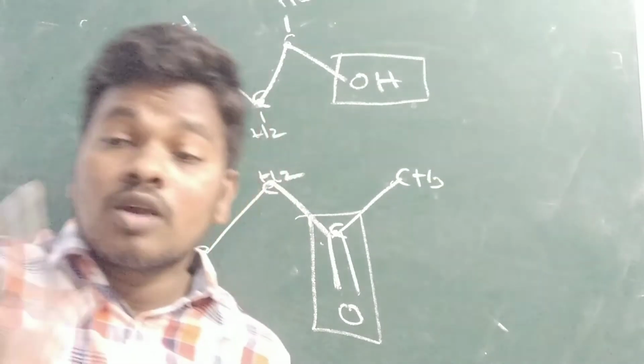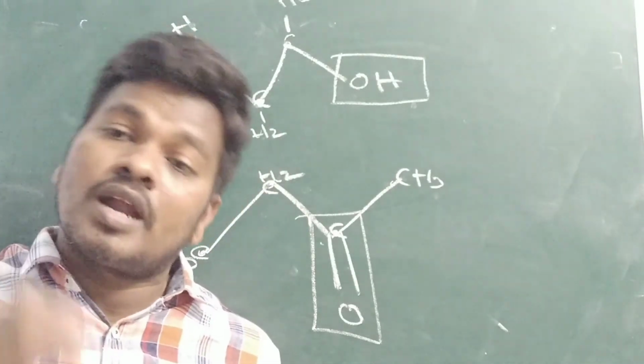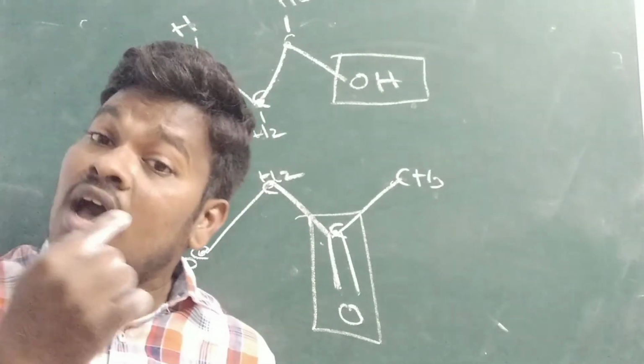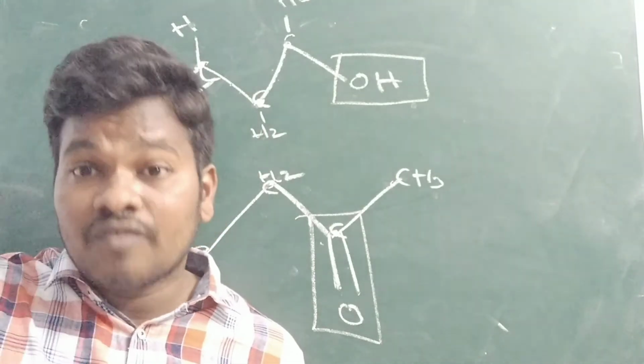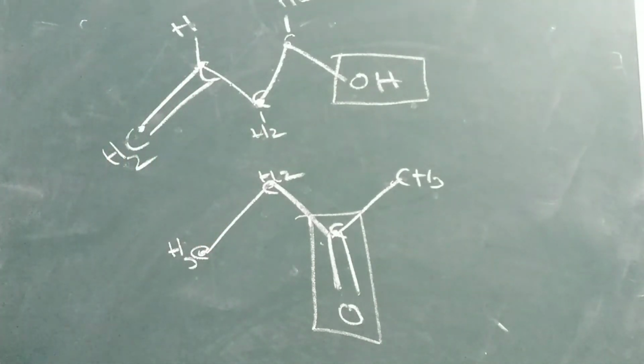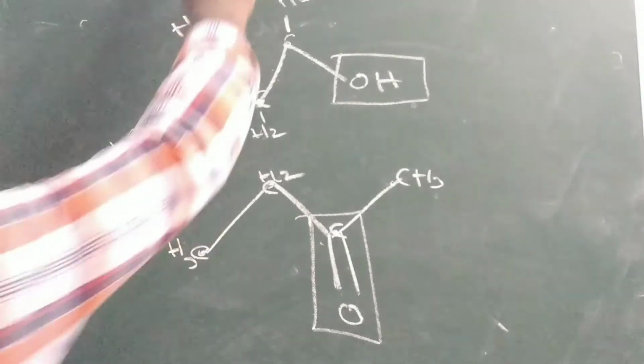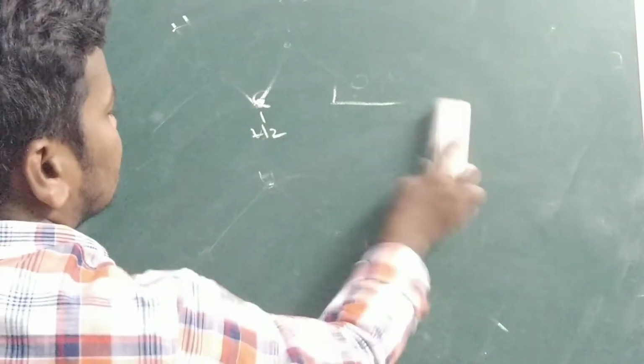Different functional groups are present, but the same number of carbon atoms, hydrogen atoms, and oxygen atoms. Molecular formula is same, but different functional groups are attached. So one is alcohol, one is called a ketone. So these are the functional isomers. Okay. Next example you can see.